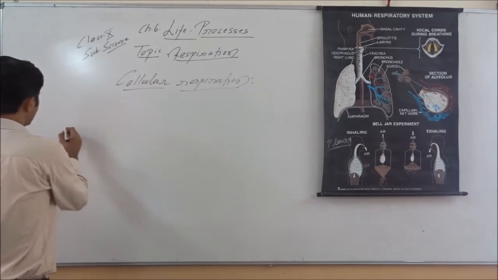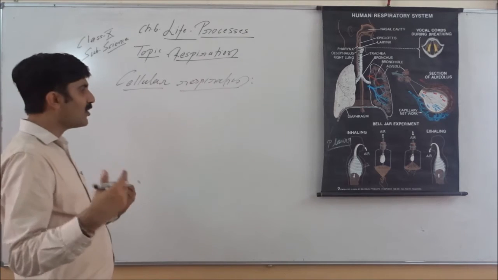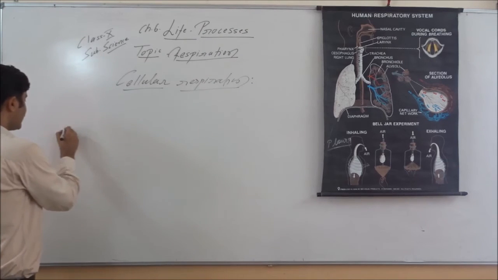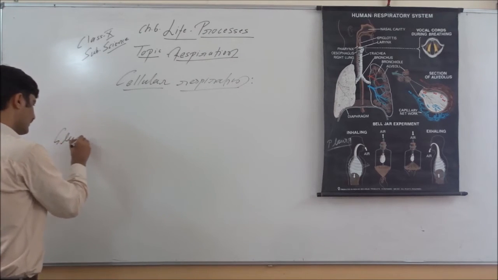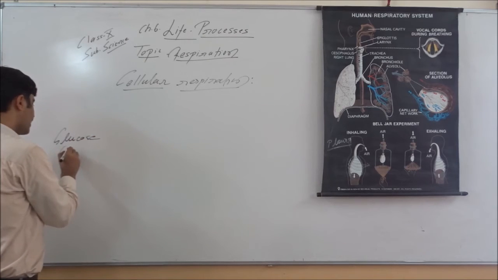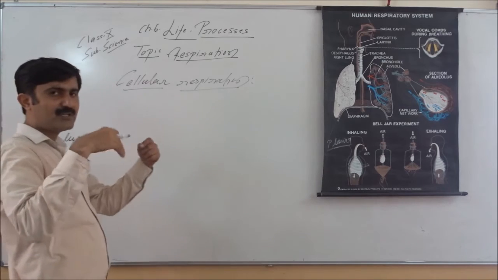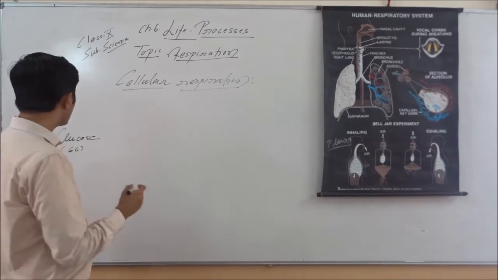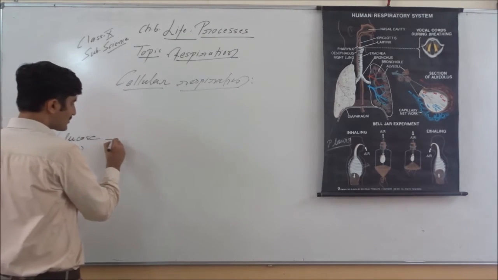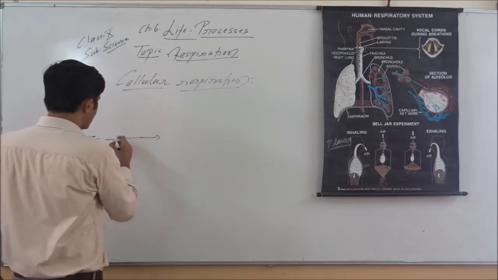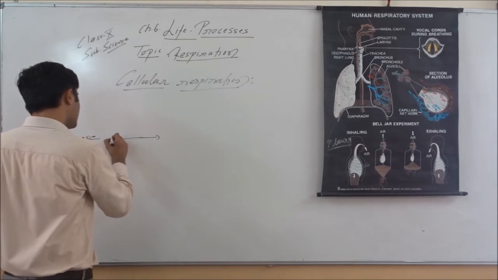Okay, so we can explain it in form of a flow chart. So here we have the glucose, that is a 6 carbon molecule, right? One carbon is attached to another carbon by the covalent bond. So first step is called glycolysis.